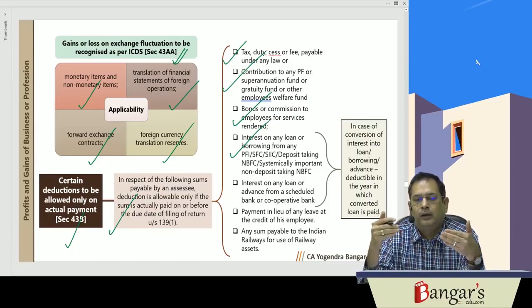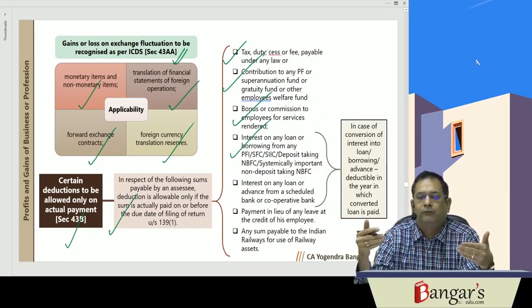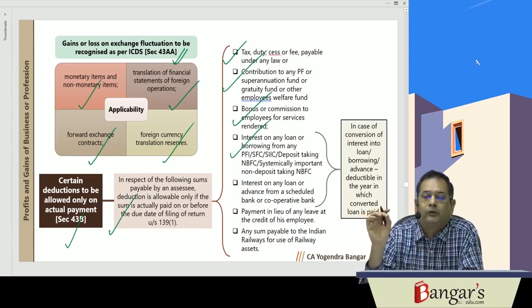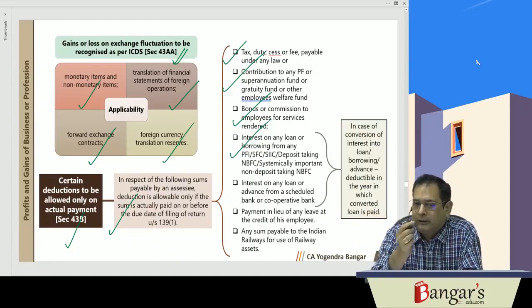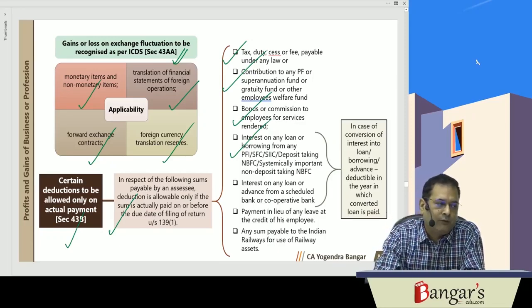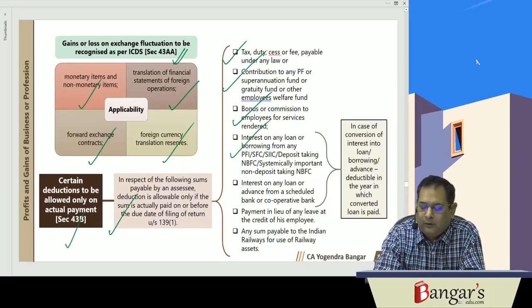Here, from any public financial institution, state financial corporation, state industrial investment corporation, deposit taking NBFC or systemically important non-deposit taking NBFCs. Then interest on loans or advances from scheduled banks or cooperative banks. So these are what basically deductible on actual payment basis. Payment must be made on or before the due date of furnishing the return of income. Then it will be allowed in the previous year to which it relates, otherwise in the year of payment.